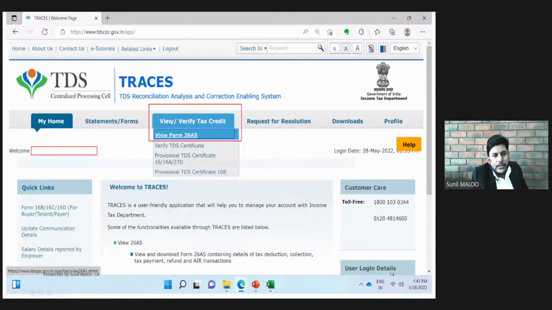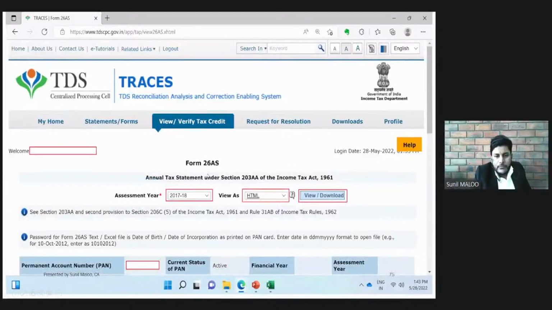Once we log in, then there is a tab called view/verify tax credit. In that tab, the very first option is view 26AS. We need to click that option. The next window will be like this. We need to select the assessment year. We need to select the format of the 26AS, HTML, and then we need to click view/download.